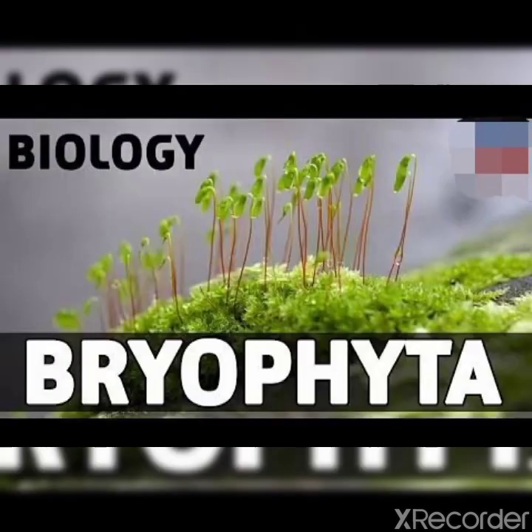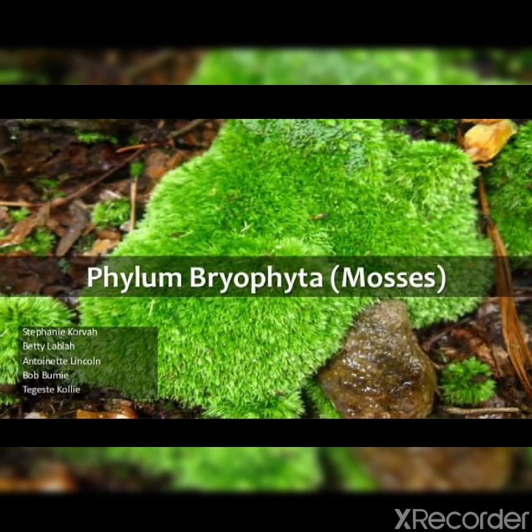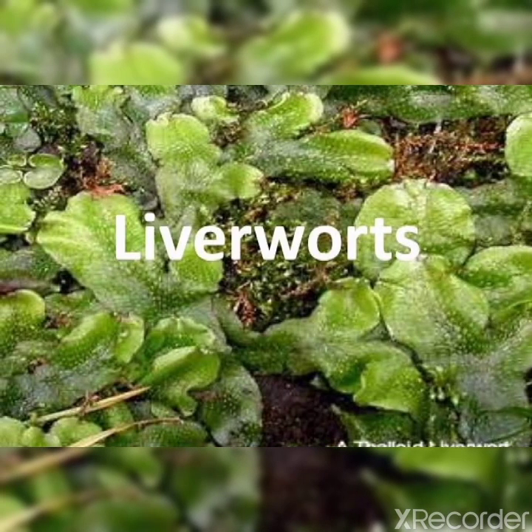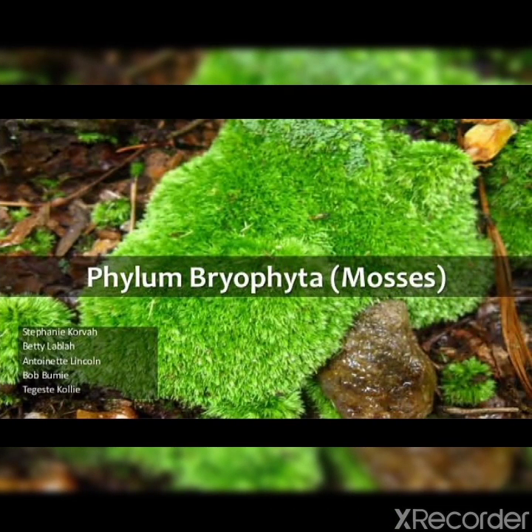Bryophyta. Bryophytes are primitive multicellular plants that grow in moist places. Moist means slightly wet, so they grow where the place is moist, and water is needed for their reproduction. Bryophytes mostly include mosses and liverworts. These two, liverworts and mosses, are bryophytes.